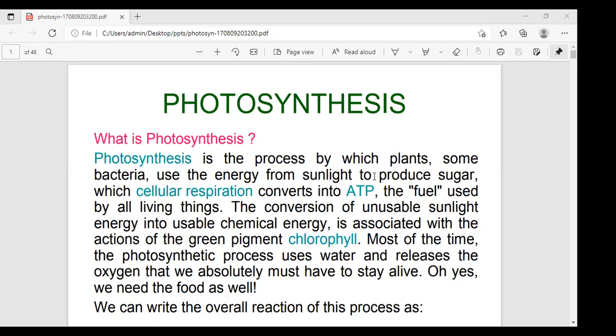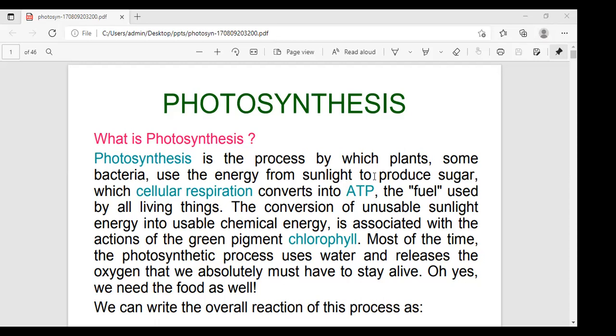It uses light energy in order to photochemically reduce CO2 into carbohydrates, and the byproduct of this process is oxygen.